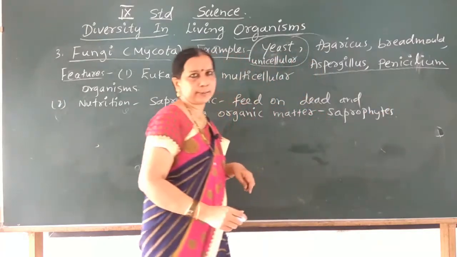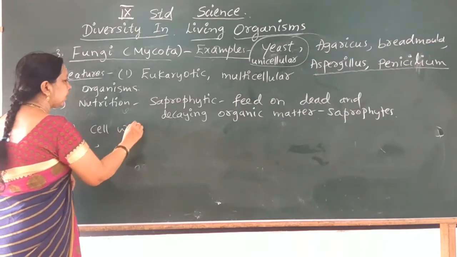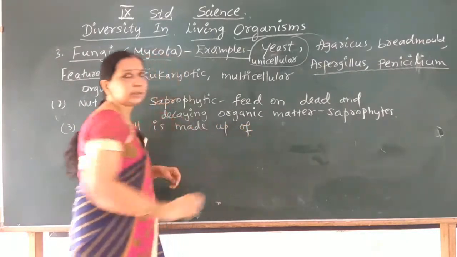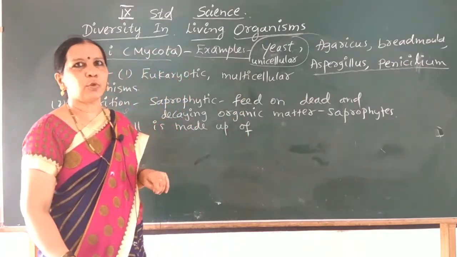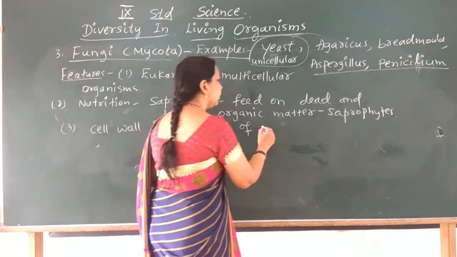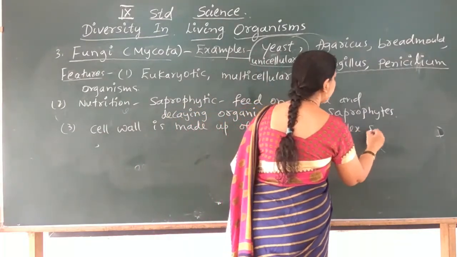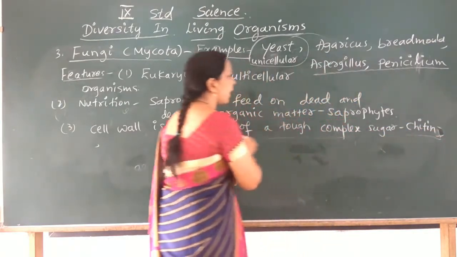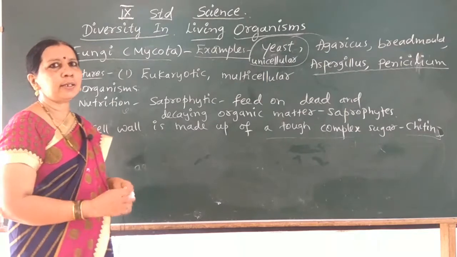And they have cell walls. The cell wall is made up of a tough complex sugar called chitin. So these members have a cell wall which is made up of a tough complex sugar, it is called chitin. So these are the important features of kingdom fungi or mycota.